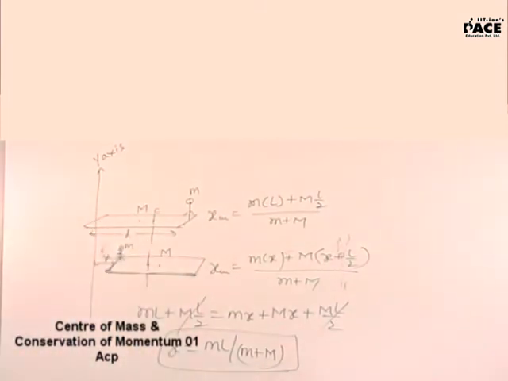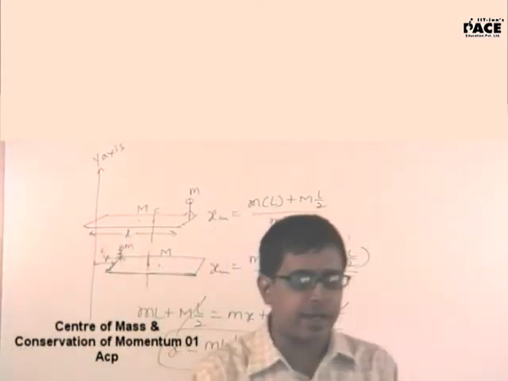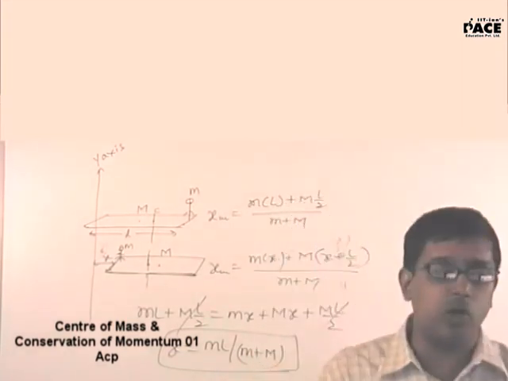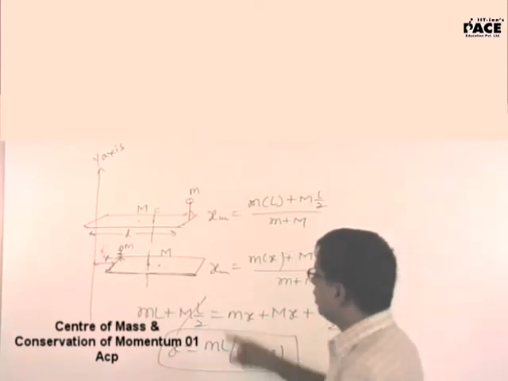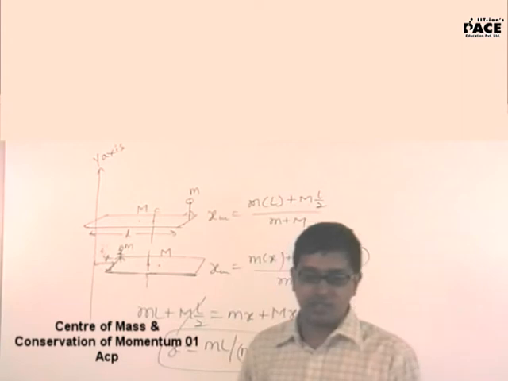So this is the distance moved by the plank. How much distance did the plank move? When the man moved a distance of L on the plank, the plank moved a distance of x in the backward direction. So with respect to ground, what is the distance moved by the man? The distance moved by the man is only this. That means he moved a distance of L minus x.